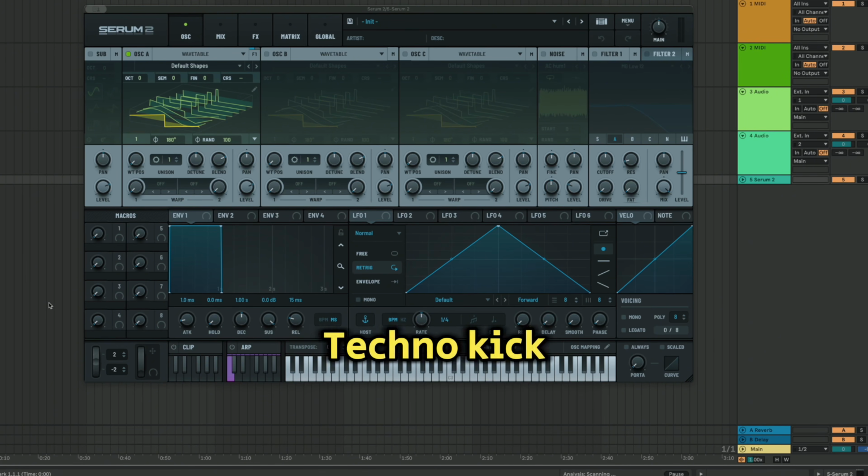But now let's go back to the main topic of the video, because today we are going to make an Industrial Techno Kick from scratch in Serum 2, and this session is going to be absolutely epic because we are going to use only Serum 2 and no external plugins or samples.